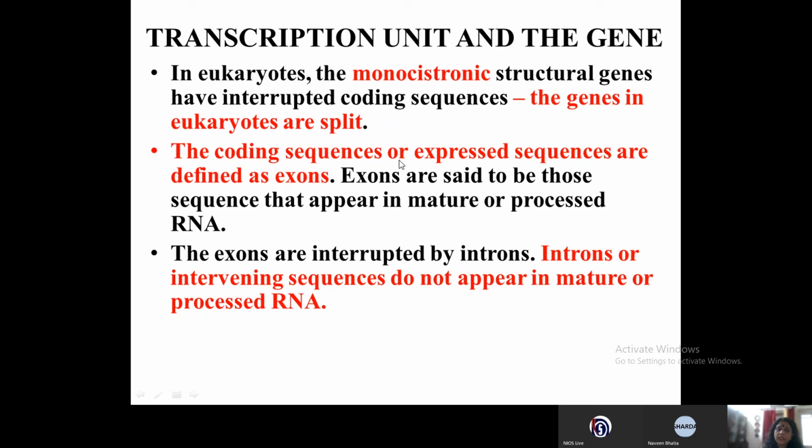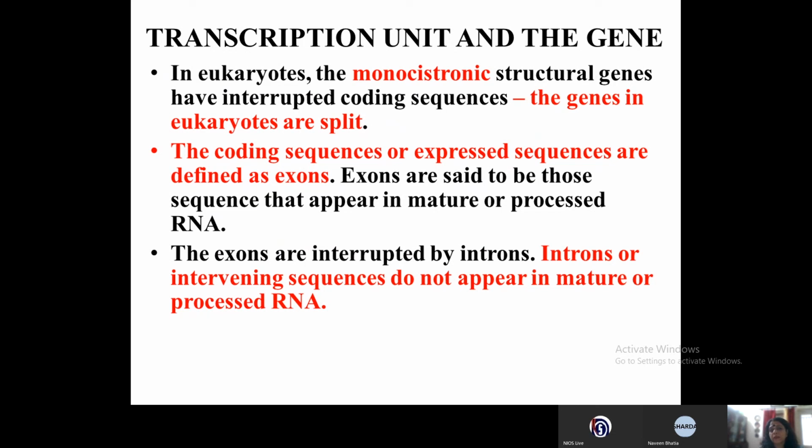The coding sequences, the expressed sequences, are defined as exons. The exons are those sequences that appear in mature or processed RNA. So, in case of eukaryotes, the gene is called a split gene because the mRNA that is produced has exons and introns.